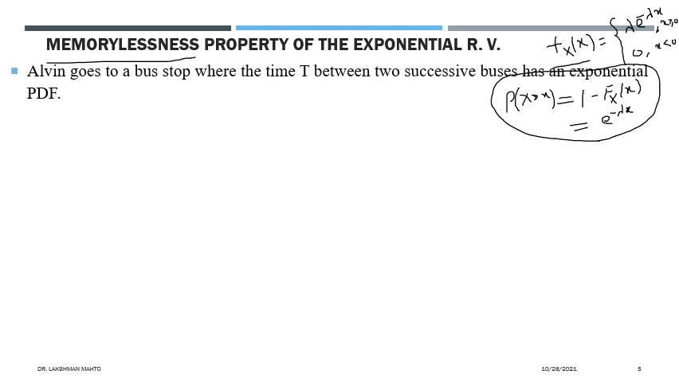So the question is like this, one question I am taking in order to understand further. Alvin goes to a bus stop where the time t between two successive buses has an exponential distribution, like bus 1 and bus 2. The time between any two buses is distributed exponentially with parameter lambda. Lambda is the parameter, also it is given.